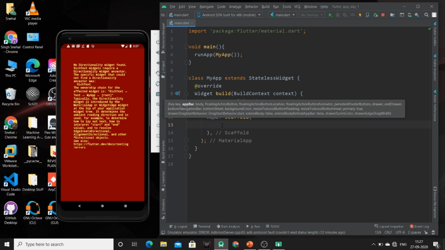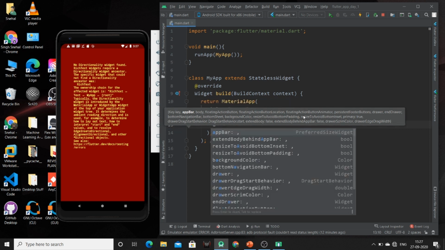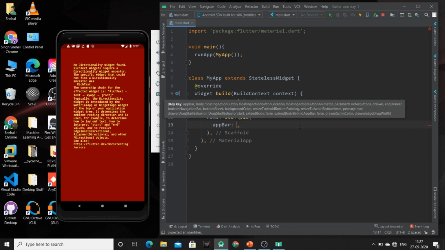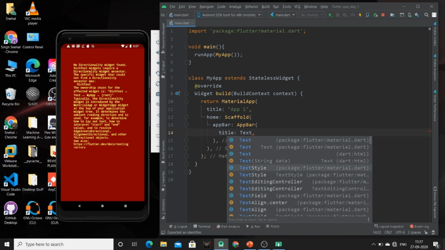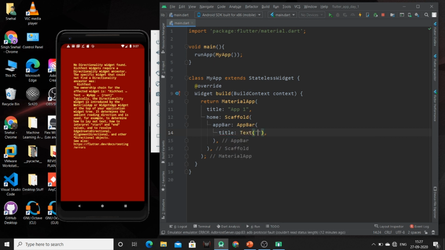I am going to use the app bar property. So this is the app bar. Now you have to use the app bar function. Inside that, you can give a title to your app bar, inside this text widget, that is day 1. So this will be the title of our app.